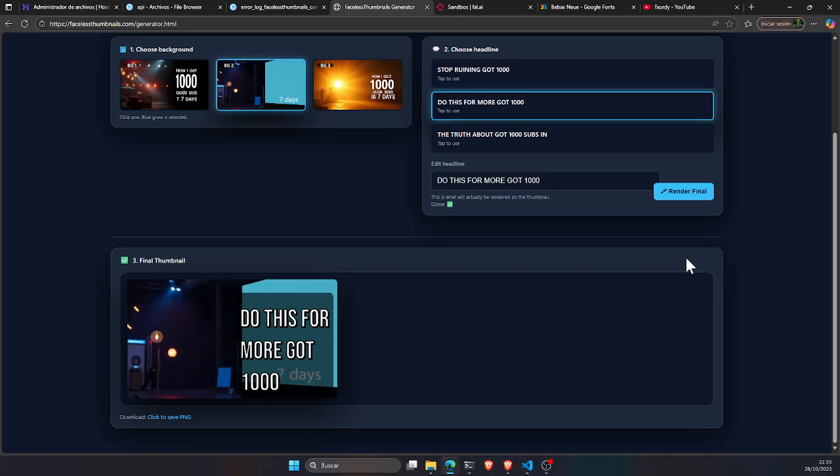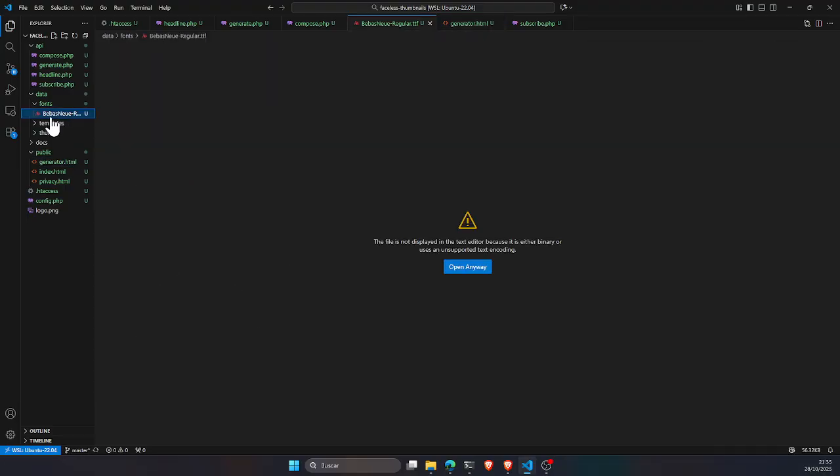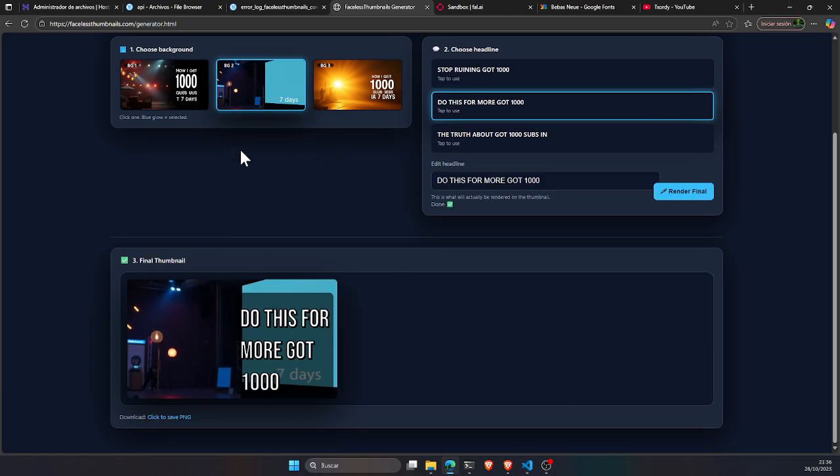Some things I faced issues with today, or that I would like to highlight about the progress I made, are about the font, for example. Initially the AI tried to use another font, but I realized that the font itself was not valid for commercial purposes, only for personal. So I had to change and use this one, Bebas Neue. Something to take into account: if you use AI to generate code or whatever, make sure that you are using content that can actually be used under the proper license in your projects.